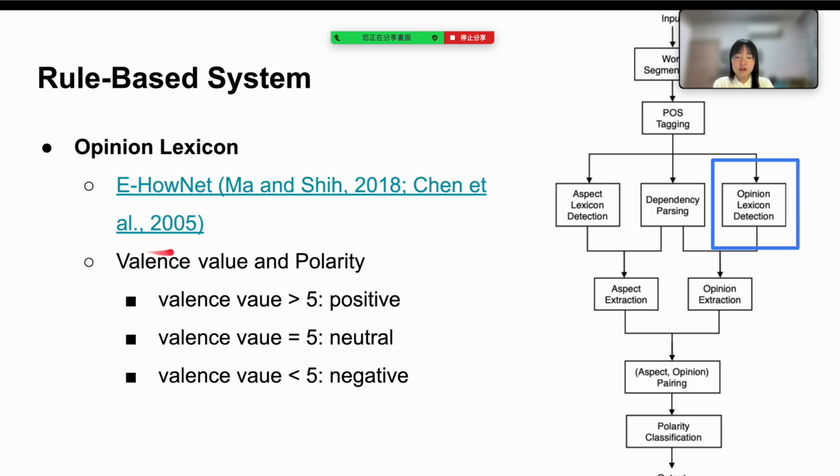The opinion lexicon is constructed based on EHAL-net. EHAL-net includes a lot of semantic words with valence values. The value is the basis for classifying the polarity.